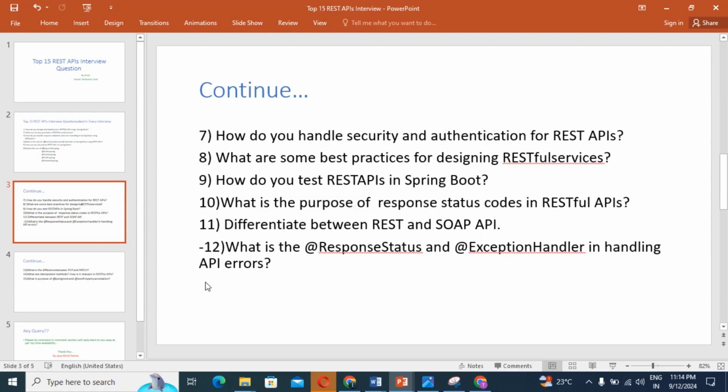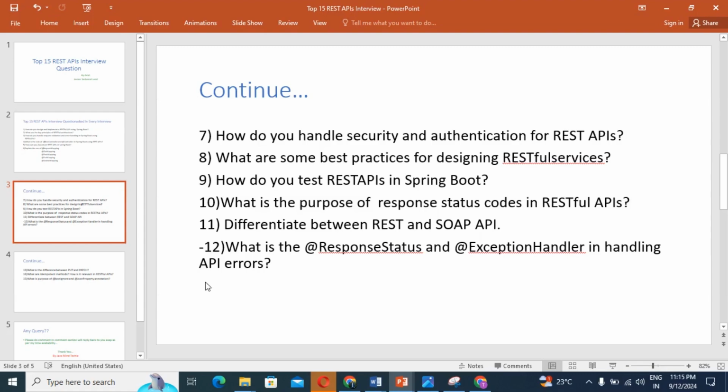Okay, next question, question number 9: how do you test a REST API in Spring Boot? Once you have done the implementation of the REST API, how are you going to test the application, right? Test the REST API that you have implemented. This is also one important question, generally asked by the interviewer, or also for your knowledge. So if you're going to implement a REST API, how are we going to test the application?